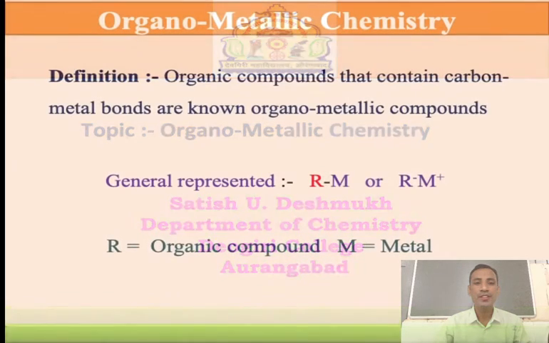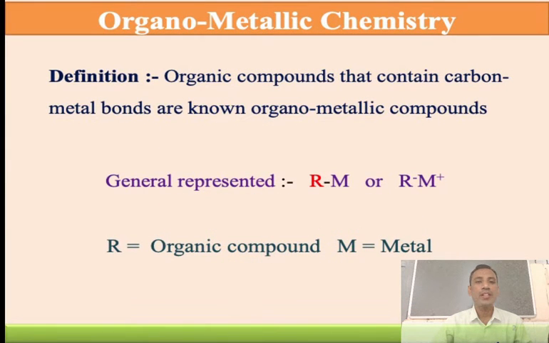Organometallic chemistry. As we know, the name itself indicates what is meant by organometallic chemistry. Organo is one part, metals is one part. Organo generally means carbon and hydrocarbon, and metals are like silicon, magnesium, lithium, copper. So these are the metals.